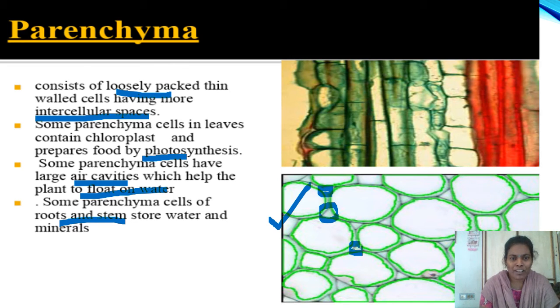The parenchyma cells which contain chlorophyll are called chlorenchyma. Aquatic plants contain large air cavities which help the aquatic plant to float, and some parenchyma cells present in roots and in some cases in the stem also help in the storage of food materials and also water and minerals. This is about parenchyma.